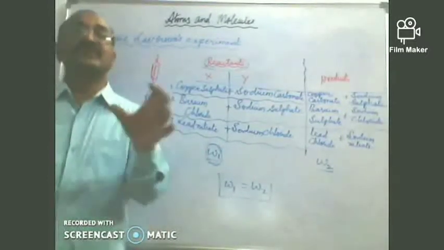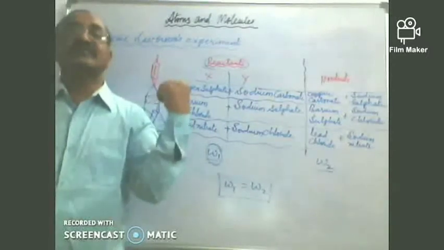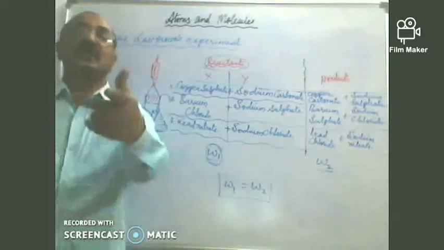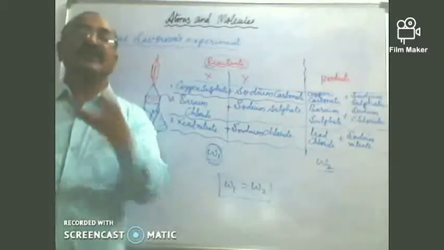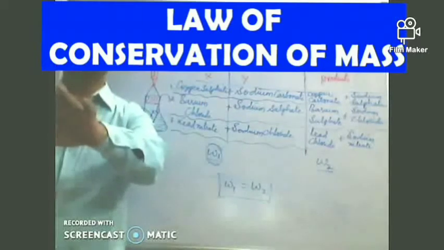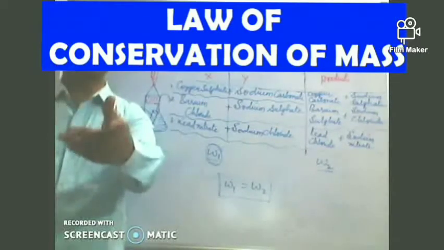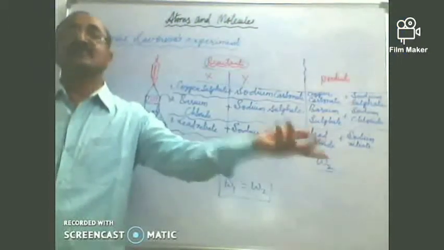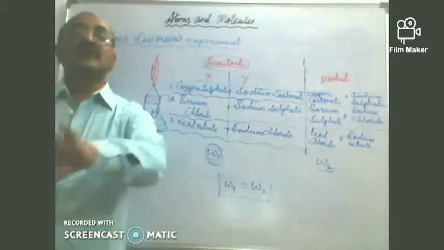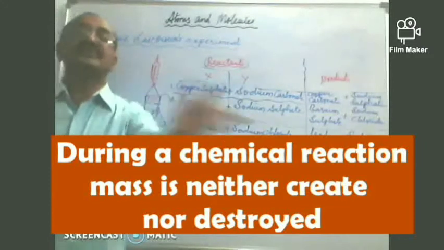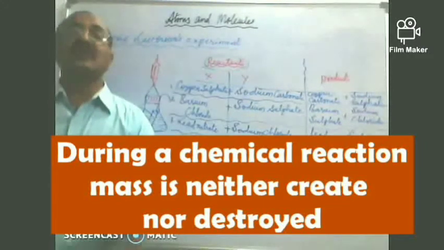So this was the observation of Antoine Lavoisier from this activity. He put forth a rule or a law. He says that during a chemical reaction, the total mass of the reactants, or the substances before the chemical reaction, is equal to the total mass of the substances after the chemical reaction. This is to say that during a chemical reaction, mass is neither created nor lost. This is called the law of conservation of mass.